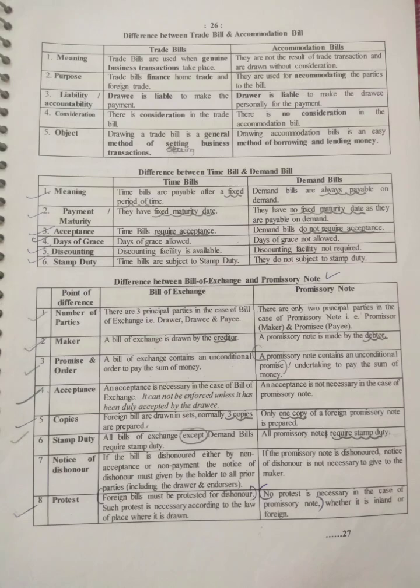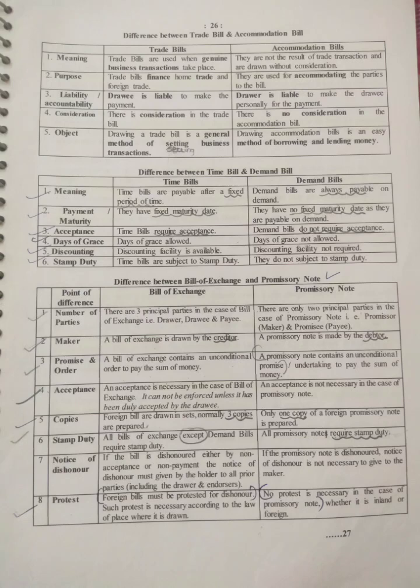Now let's see the acceptance. Acceptance is necessary in the case of a bill of exchange. It cannot be enforced unless it has been duly accepted by the drawee. So acceptance is required in the case of a bill of exchange, but for the promissory note, acceptance is not required. Now copies. Foreign bills are drawn and set; normally 3 copies are prepared. And in the case of a promissory note, normally 1 copy of a foreign promissory note is prepared.